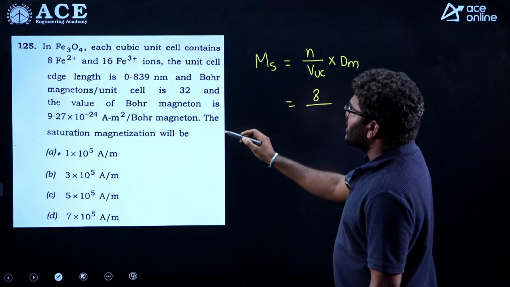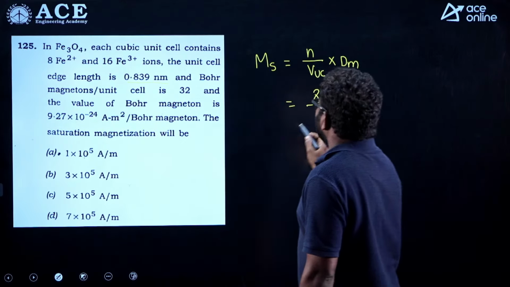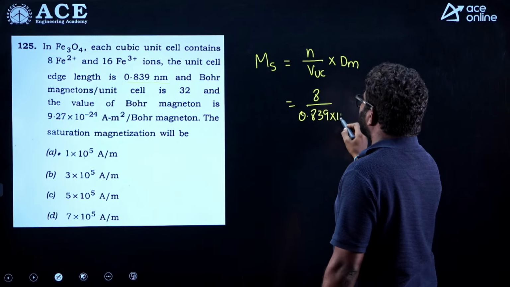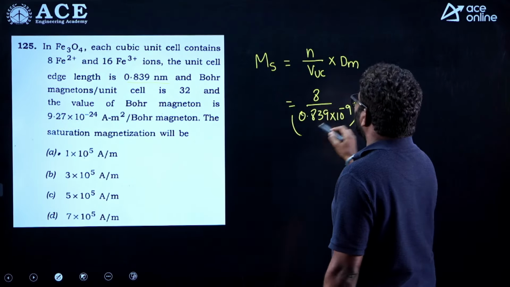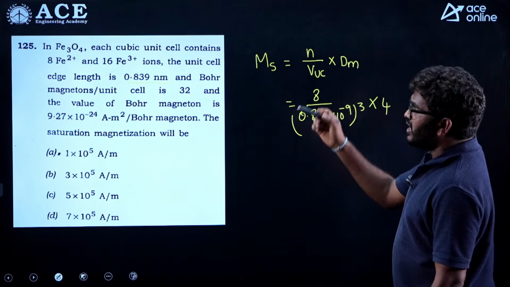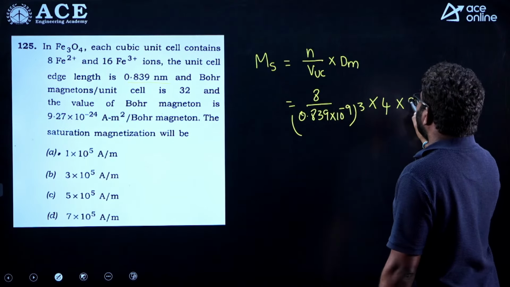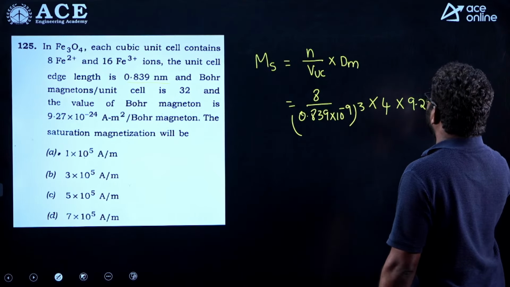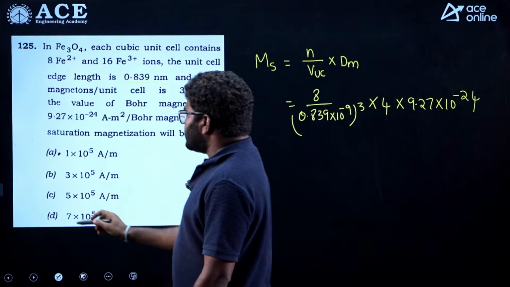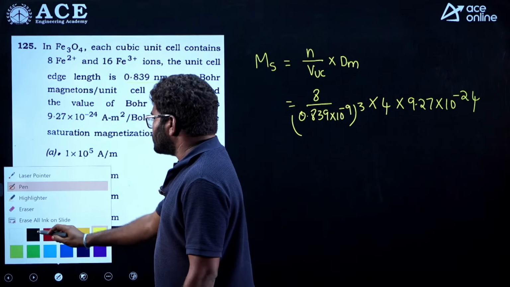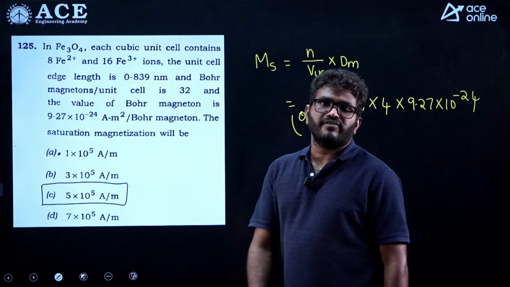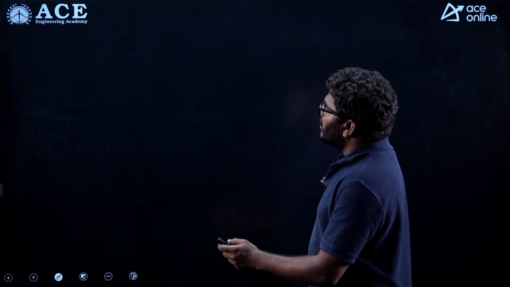Volume you can take, this is in nanometer: 0.839 into 10 power minus 9 meter whole cube, like that 4 cells are there in the 1 unit iron oxide cell, into dipole moment 9.27 into 10 power minus 24. By solving this you will get the answer, 5 into 10 power 5 ampere per meter.